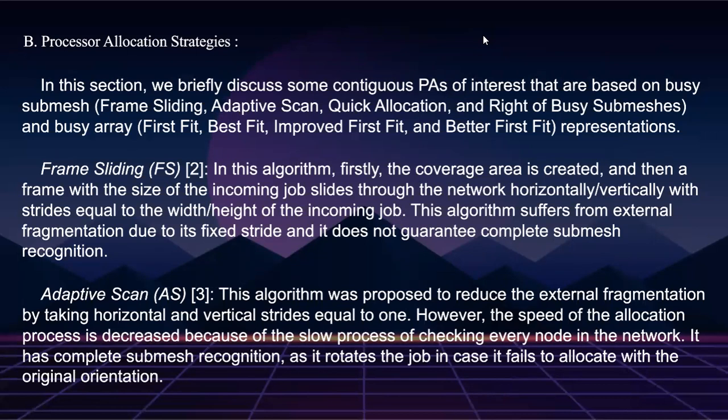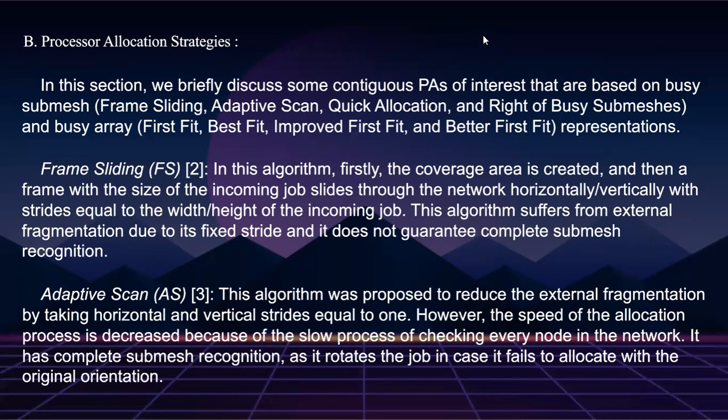The first processor allocation strategy is frame sliding. In this allocation, firstly the coverage area is created, and then a frame with the size of the incoming job slides through the network horizontally or vertically with strides equal to the width and height of the incoming job. This algorithm suffers from external fragmentation due to its fixed stride, and it does not guarantee complete submesh recognition.